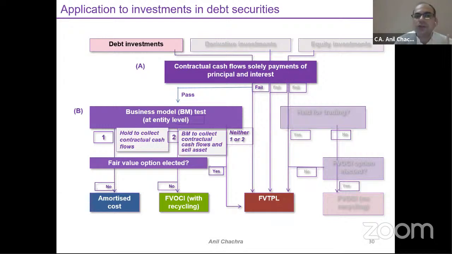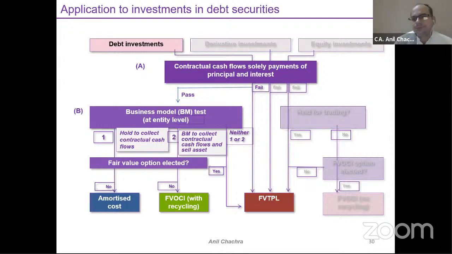If my business model is to hold to collect contractual cash flow, I will categorize or measure under the amortized cost. What is the amortized cost? We will discuss it. This is the amortization cost method. If my business model is to hold to collect and sell, then I will classify or measure at fair valuation through other comprehensive income, which is called FVOCI, right? So two things, amortized cost or fair valuation through other comprehensive income.